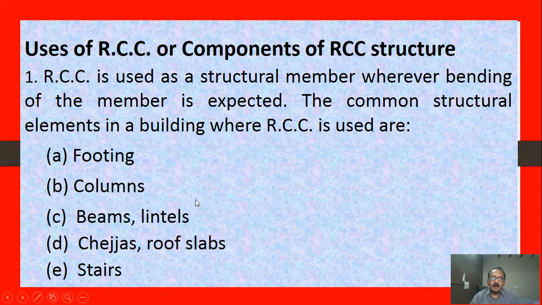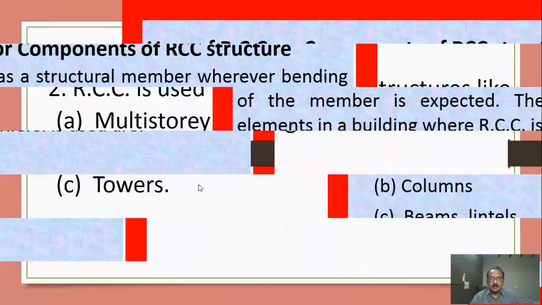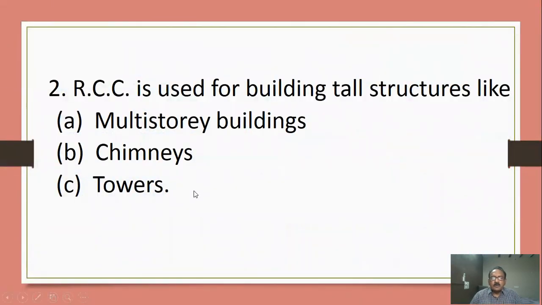These are all components of RCC structure where we are using RCC. RCC we can also use in multi-story buildings. Generally, commonly, we see ground, first, second, maximum third floor, 3 floors. But in multi-storey, high-rise buildings, even more than 100 floors, chimneys, towers, they also use reinforced cement concrete, right?